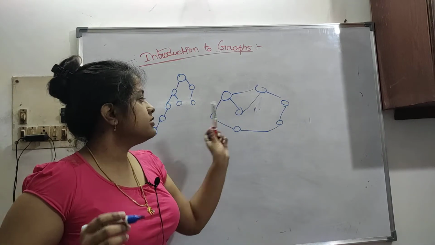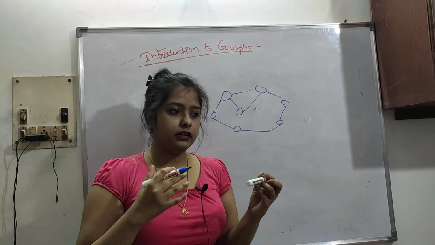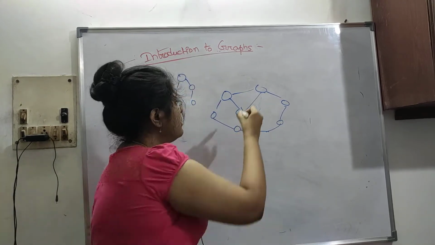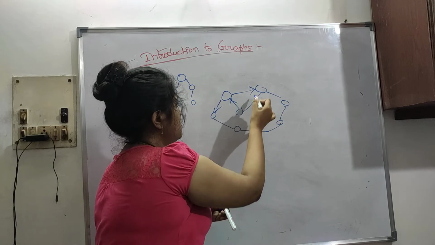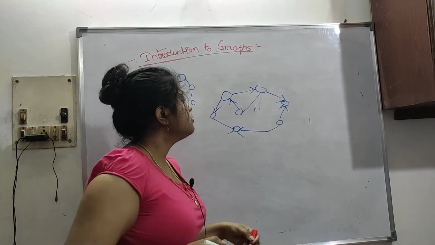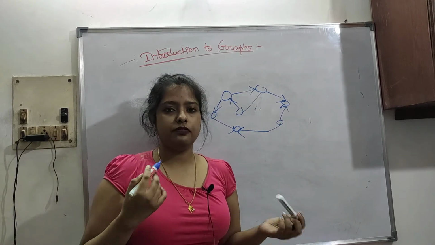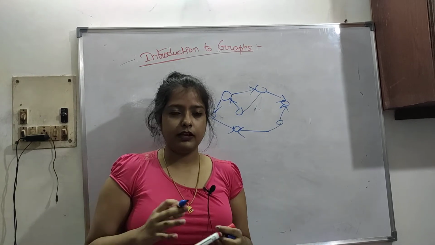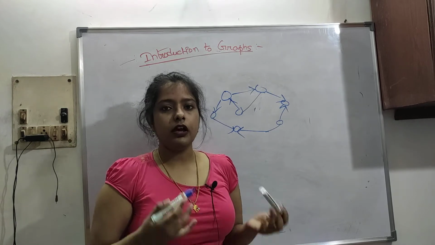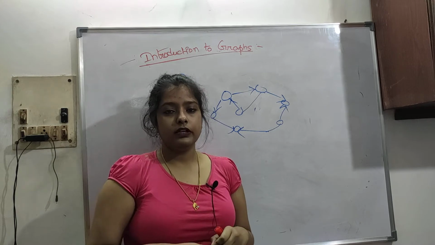this is also a graph, but in a graph it is not always possible to traverse from every node to another node. It can be a directed graph also, like this. So you cannot reach another node from a single node. This is in a directed graph, while in a non-directed graph you can. This is a huge difference between a tree and a graph. This is very important to remember and understand. So what is the main difference?